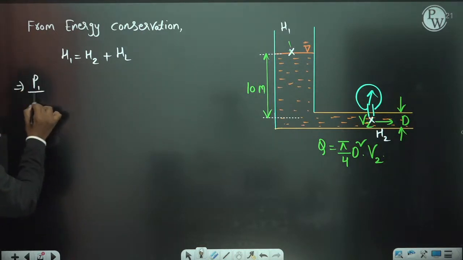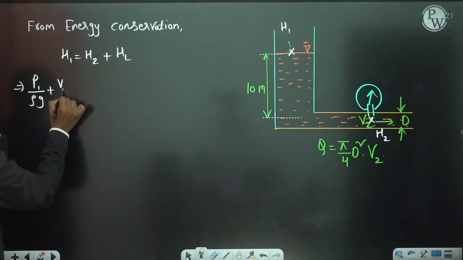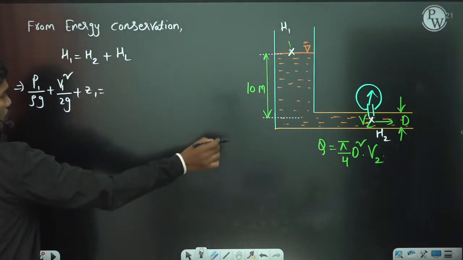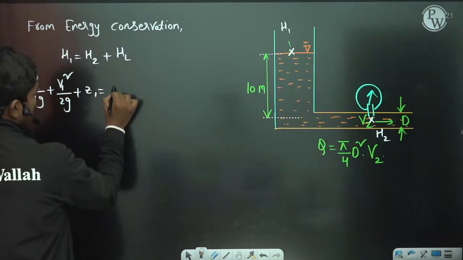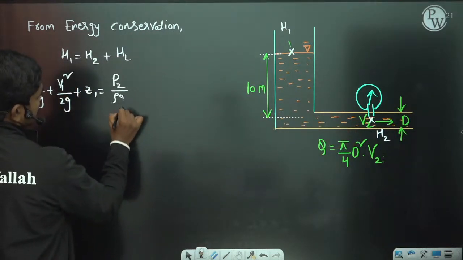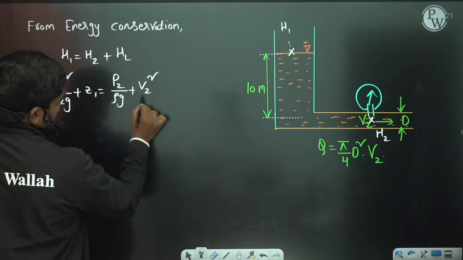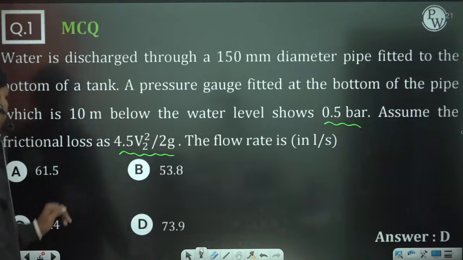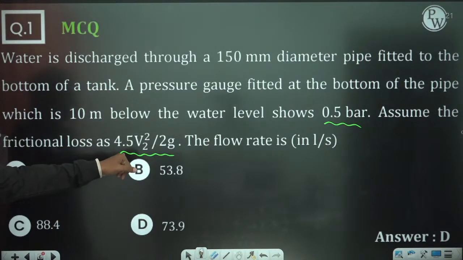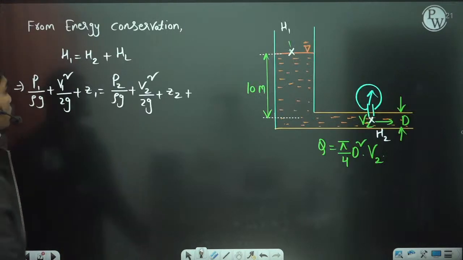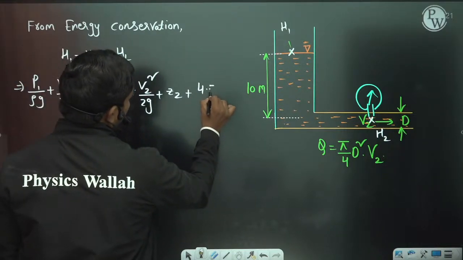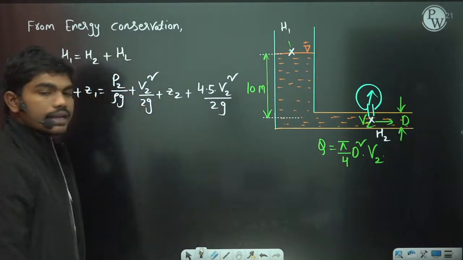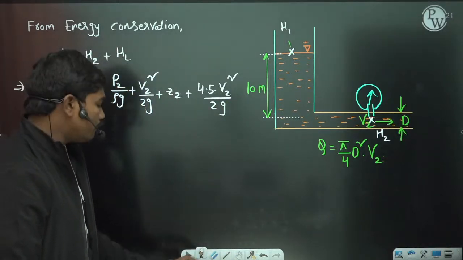P1 by rho g plus V1 square by 2g plus Z1 is equal to total head at this location 2, P2 by rho g plus V2 square by 2g plus Z2 plus head loss. So head losses are given here, the frictional loss as 4.5 times V2 square by 2g. This is the value. Okay, now let us see what we can do with the help of Bernoulli's equation.